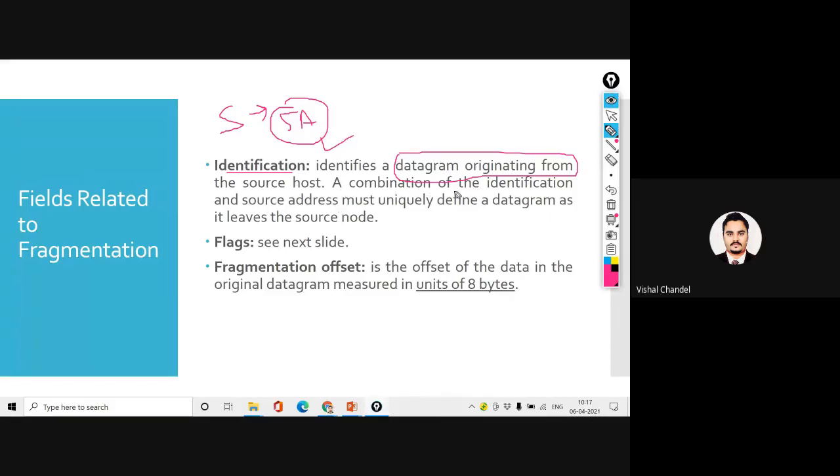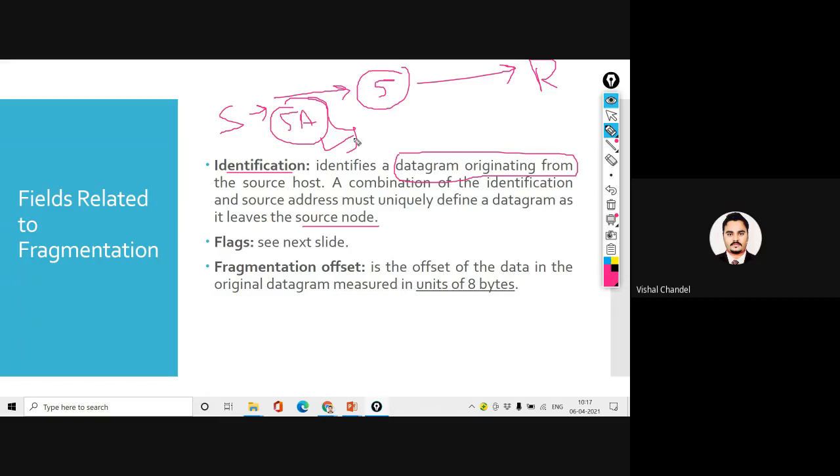Now a combination of the identification and source address must uniquely define a datagram as it leaves the source node. Now you can consider this source has an address, the source address, and it is going to follow the five value into the network. What is the meaning of this five value into the network? That means it will follow the five value which was added to the address by the source.